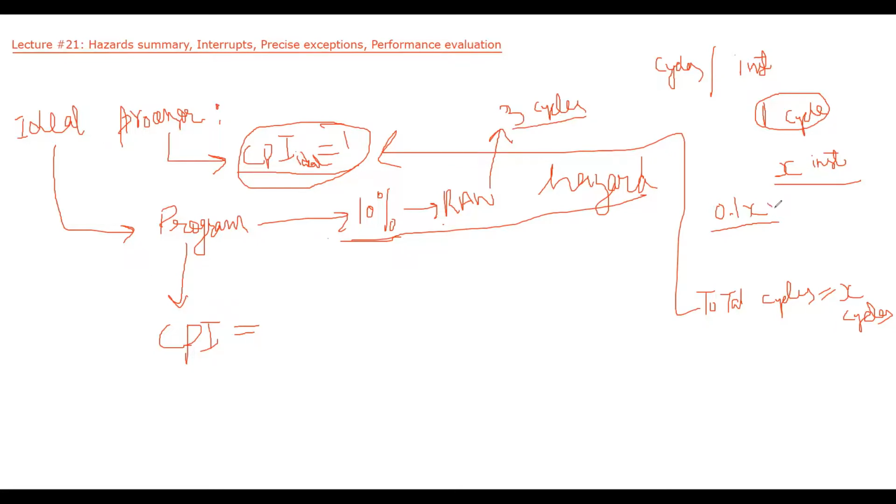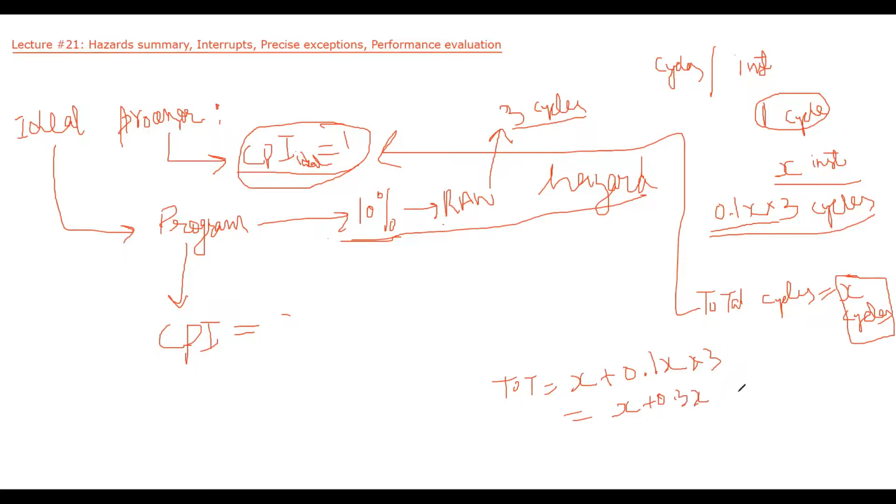So that means if we multiply by 3, these will be the extra cycles required to run this particular program. So how many cycles will be total? Total cycles will be X plus 0.1X into 3. So it will be X plus 0.3X, or I can write 1.3X.